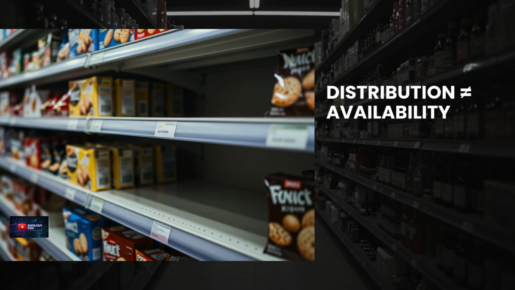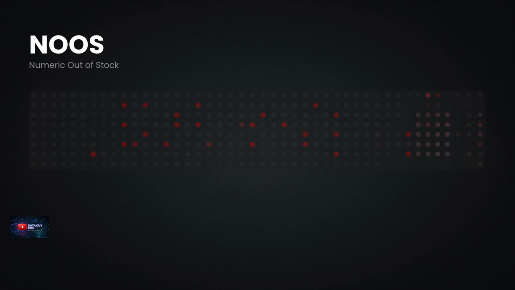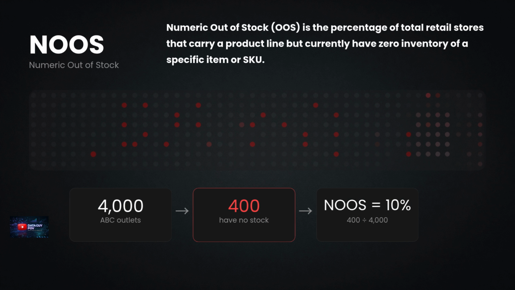Distribution versus availability. There's another important distinction. Being distributed doesn't necessarily mean being available. A retailer may list our product, but the product could still be missing from the shelf. And that's where we move from distribution to availability. NOOS, numeric out of stock. Let's go back to our 4,000 ABC outlets. Suppose 400 of those outlets currently have zero stock of our product. 400 divided by 4,000 gives us 10%. That's our numeric out of stock or NOOS.